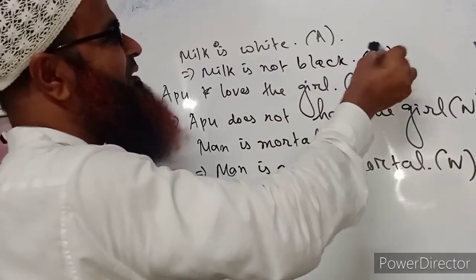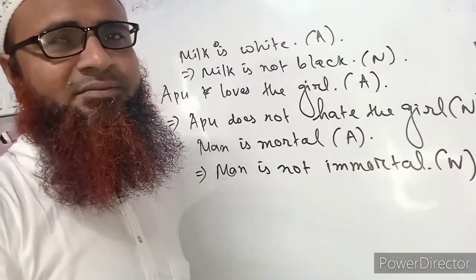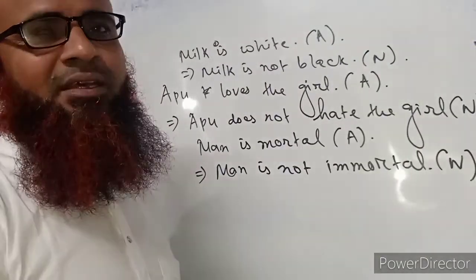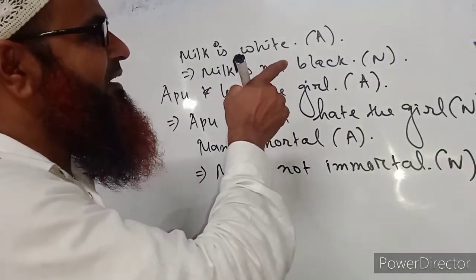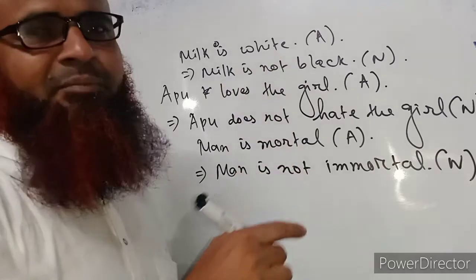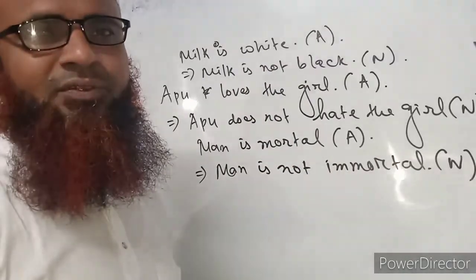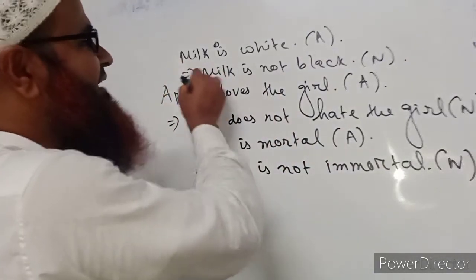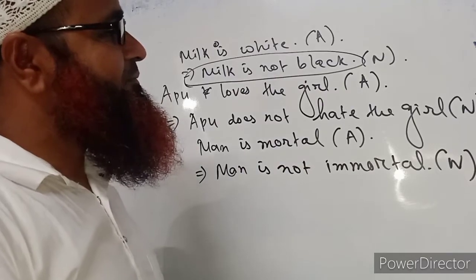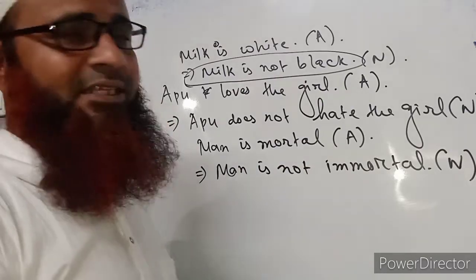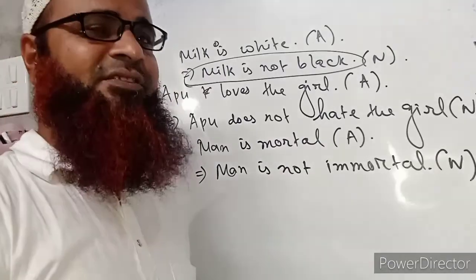But one thing to remember: if we write "milk is not black," then people may question this answer. Milk is not black means it may not be white; it may be red, it may be blue, or some other color also. So in this answer there is a question, but in grammar we have to answer in such a way that there is no question regarding the correct answer.